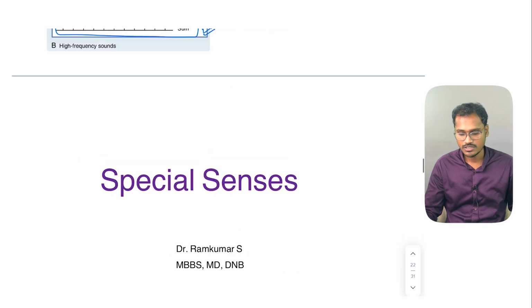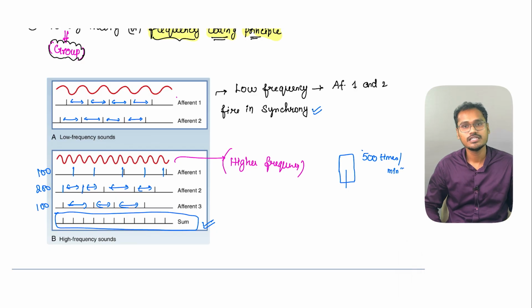So this is all about the physiology of hearing, and there are 3 different theories of hearing. The first theory was the traveling wave theory, the second was the place principle, and the third is the Wever or frequency coding principle. I hope it's clear.